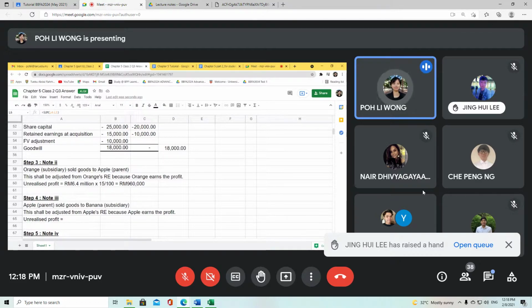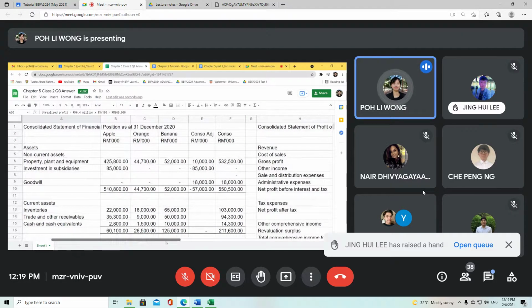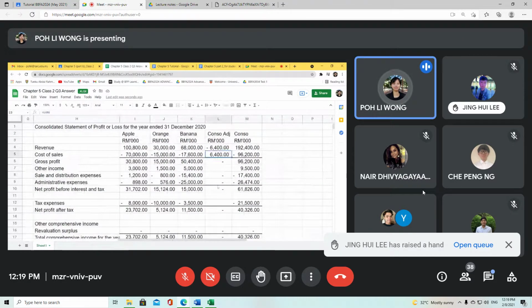Now I want to calculate the unrealized profit. Unrealized profit means the profit earned by Orange, but it has not been realized because Apple has not sold. That is what we meant by unrealized profit. So now you have calculated the unrealized profit, which is 960,000. This 960,000, you will have to minus off from your cost of sales because it actually reduces your closing inventories.